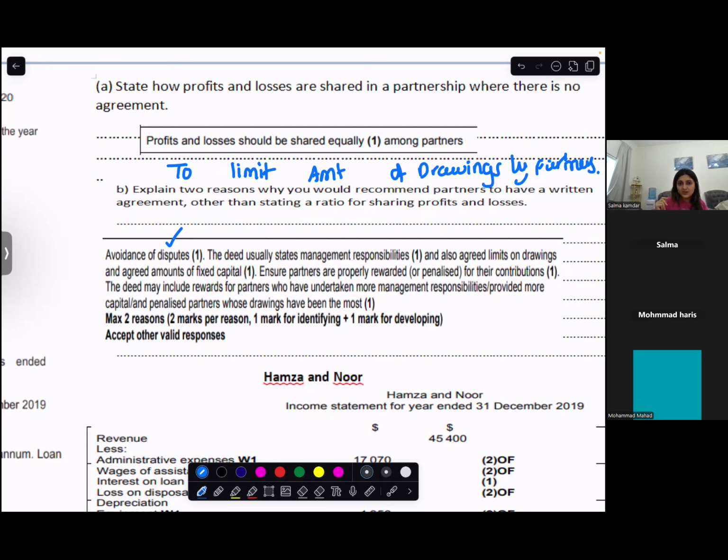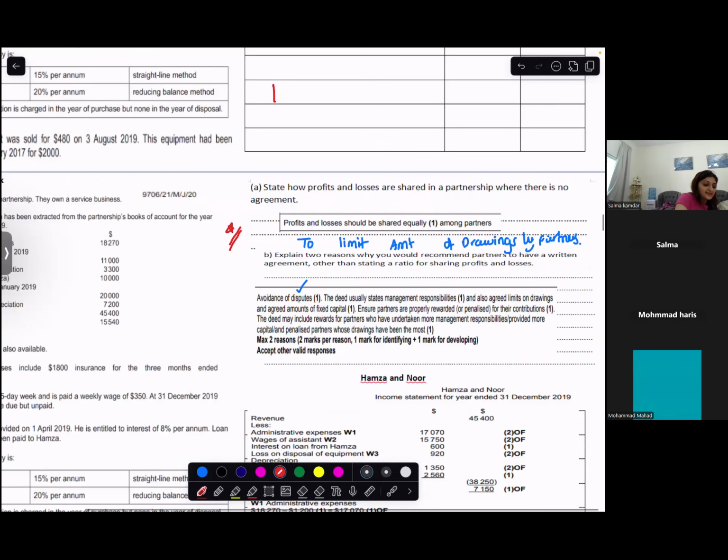In the absence of a partnership deed, what happens? There is no regulation, therefore partners do as they will. Nothing is given. No interest on drawings, no interest on capital, no salary, commission, bonus. Profit share is equal. But there is one exception, when even if there is no agreement, something is given to the partners. Do you remember that? Interest on loan. This is always an exception. You should remember this. Interest on loan.